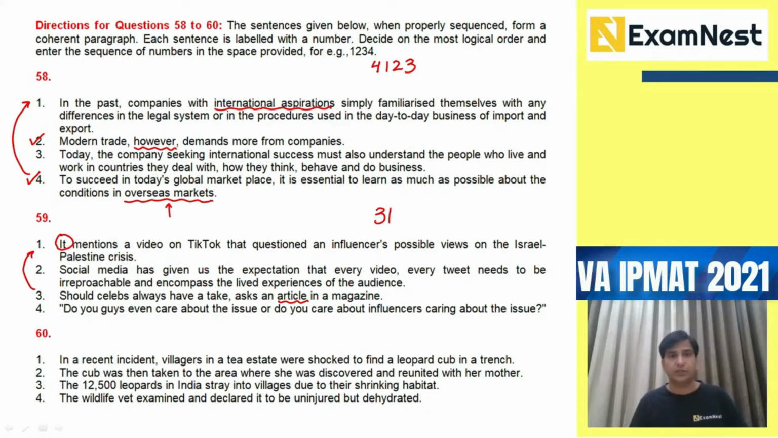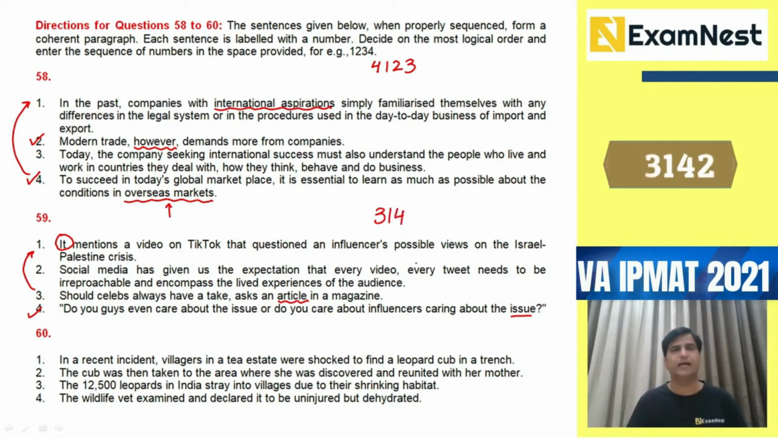And now look at the question on the influencer's possible views. We say, do you guys even care about the issue, or do you care about influencers caring about the issue? Now, we had talked about the influencer's possible views on the Israel-Palestine crisis. So we are saying influencers caring about the issue. Which issue are we talking about? The Israel-Palestine crisis. So after 3 and then 1, we will get 4.